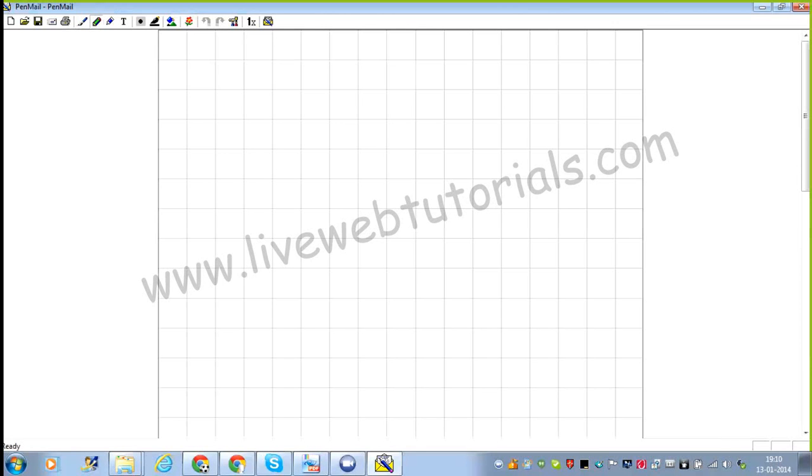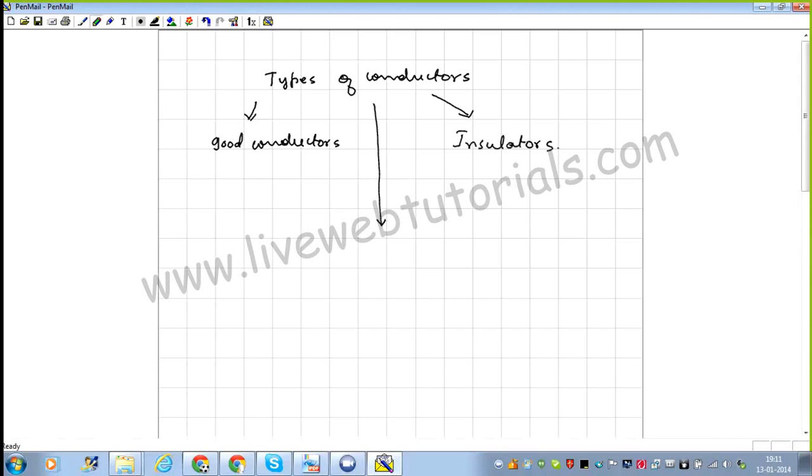Okay, now first of all, what are the types of conductors? One is simply what you can call conductors or good conductors. Second one is the insulators or poor conductors. And in between there is a third class of substance which is known as semiconductors.